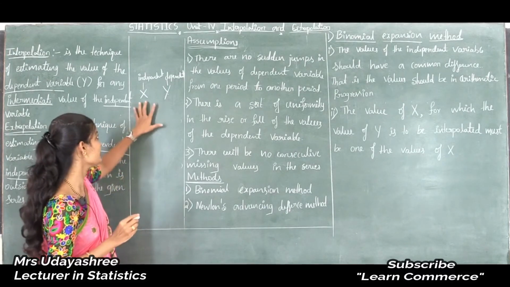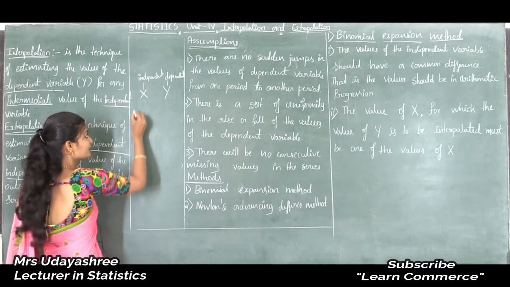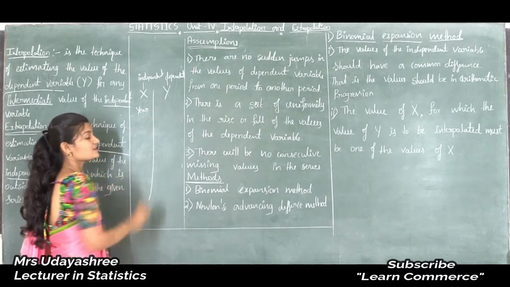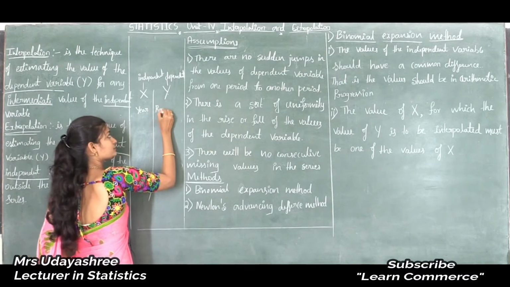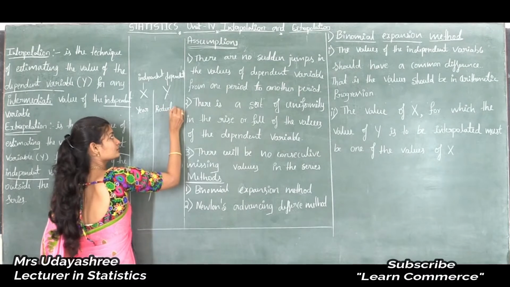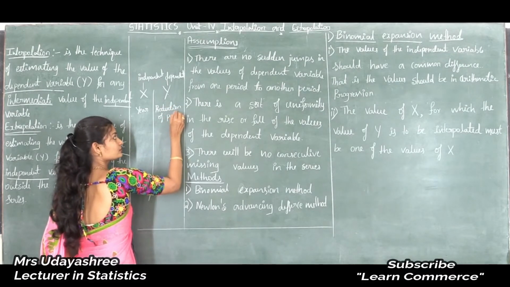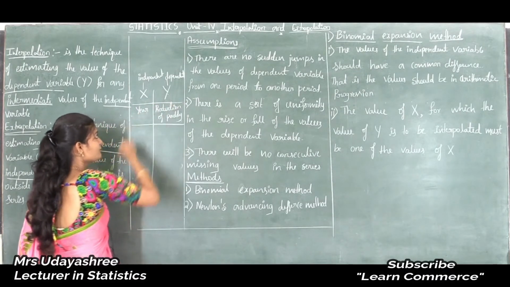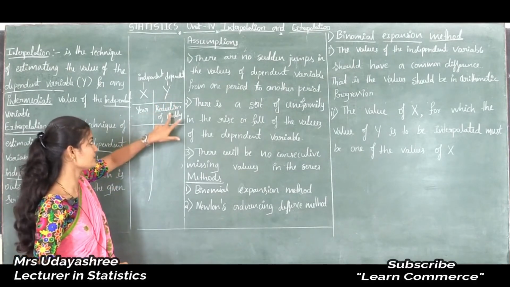For example, I consider x as the year-wise observation, and for y I will take the production of paddy. Here x is the year-wise observation, that is the independent variable, and y is the production of paddy.